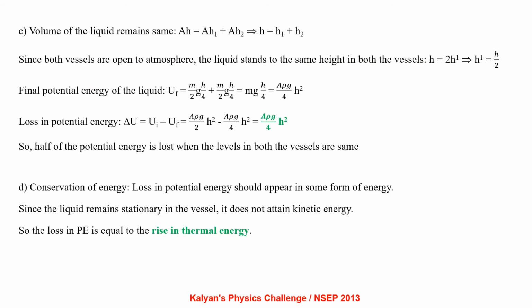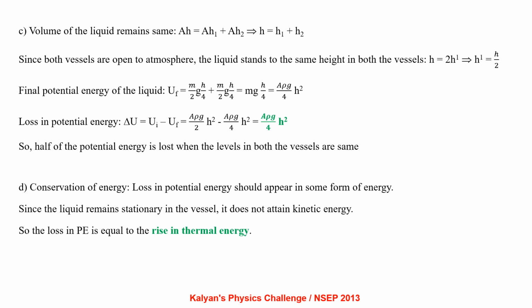Volume of the liquid remains same, so we can write AH equal to AH1 plus AH2, that is H equal to H1 plus H2. Since both the vessels are open to atmosphere, the liquids stand to the same height in both the vessels. So H equal to 2H dash, from where H dash equal to H by 2.